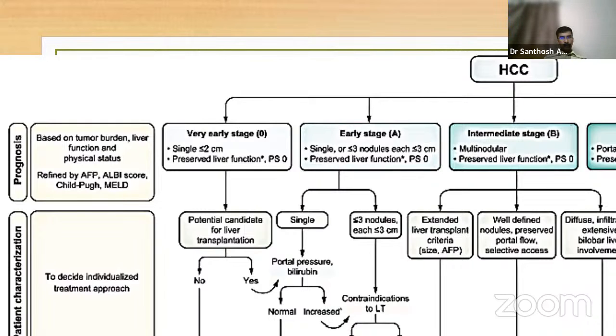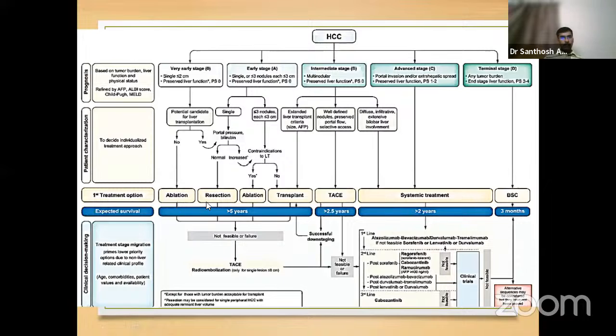Okay. In simple terms, HCC is classified according to BCLC as very early stage, early, intermediate, advanced, and terminal stage. Very early stage is a single tumor less than 2 centimeters with well-preserved liver function. Early stage is a single tumor or up to 3 nodules, each less than 3 centimeters, with good liver function and preserved performance status. These two stages are amenable to resection or transplantation based upon the status of the liver.